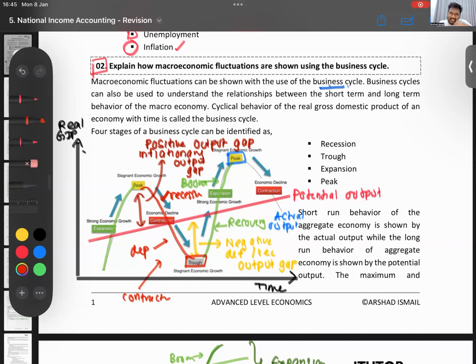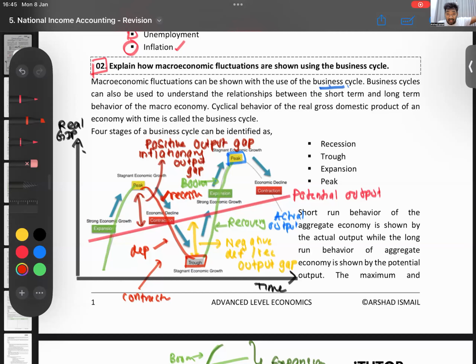But if you're to put Sri Lanka, where do you think we are right now? Are we in a recession, depression, recovery, boom? Right now in 2024? Well, we are more likely in a recovery right now. We can't connect it 100% to the real world. Real world is a little different. But you can see Sri Lanka right now is in kind of a recovery stage.